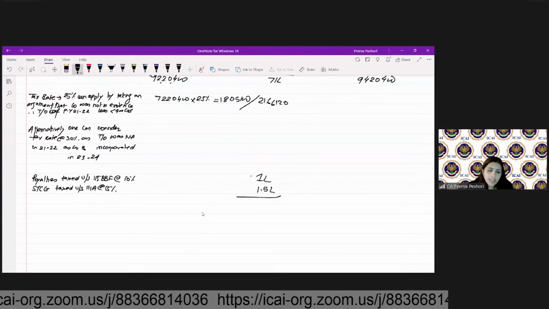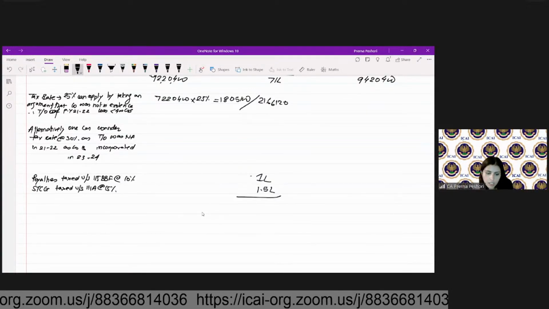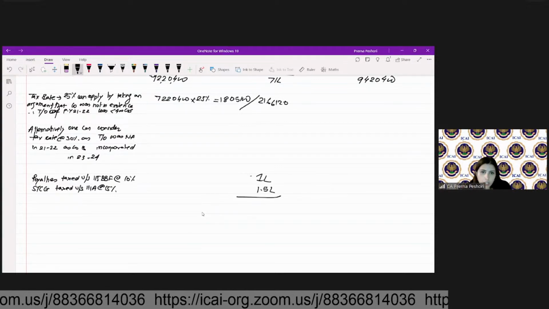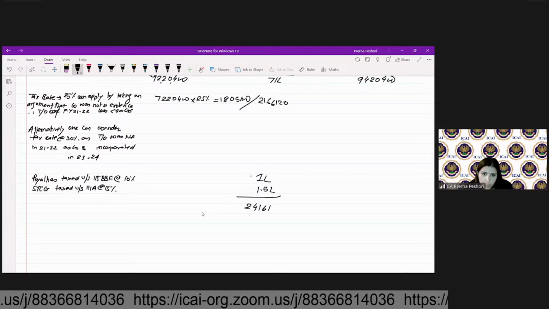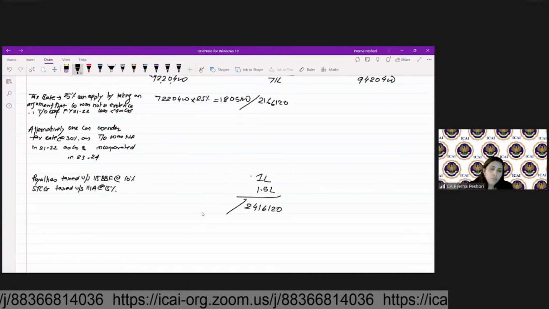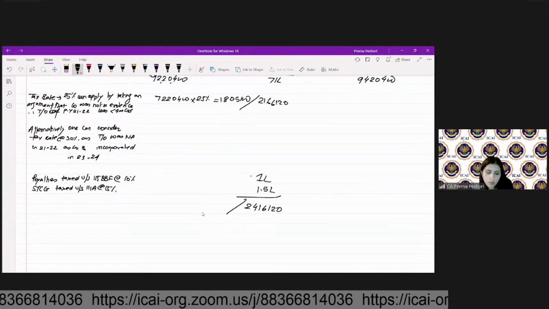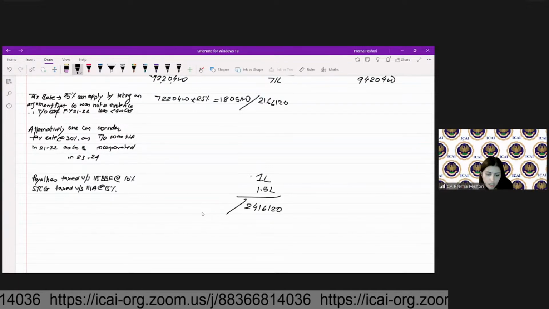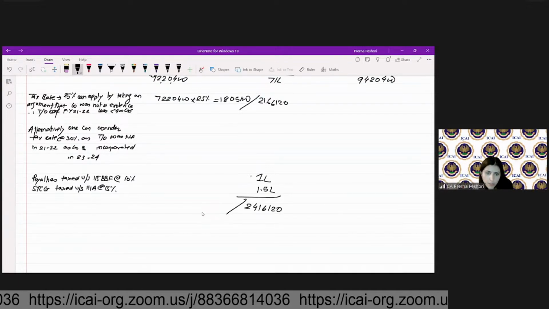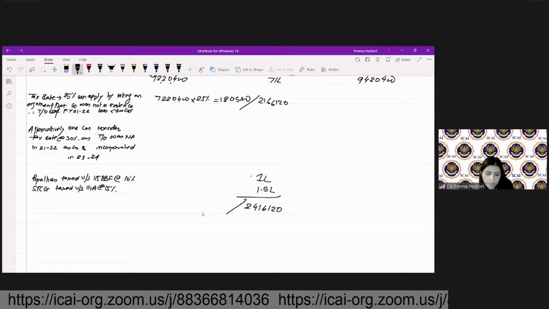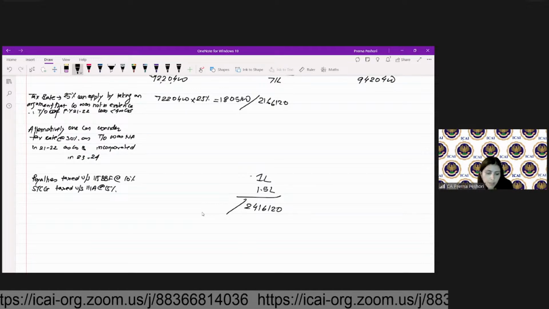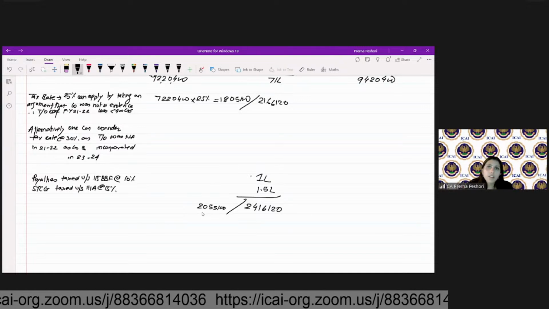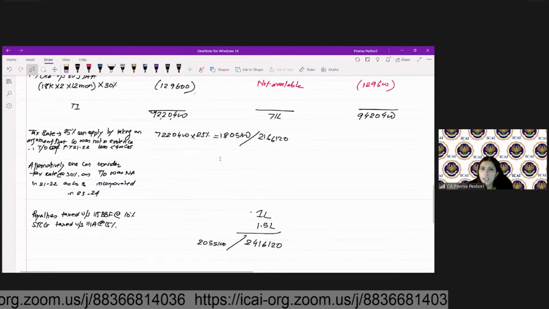So my total tax liability will be 2416120, or if you go with 25%, 1805100, then it will be 2055100. Right?